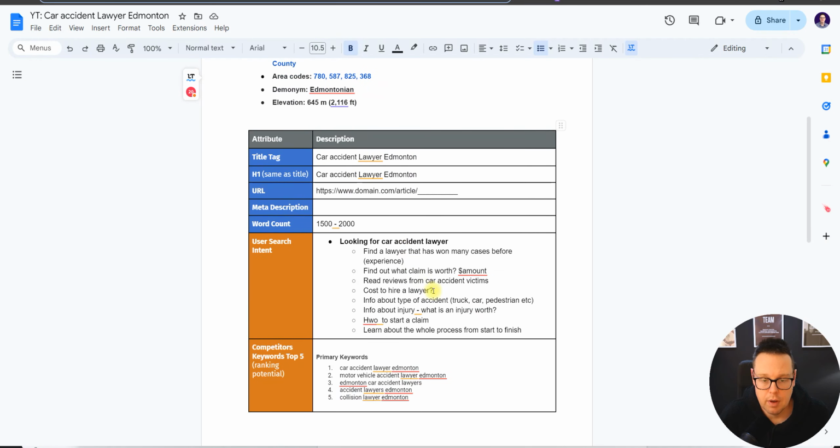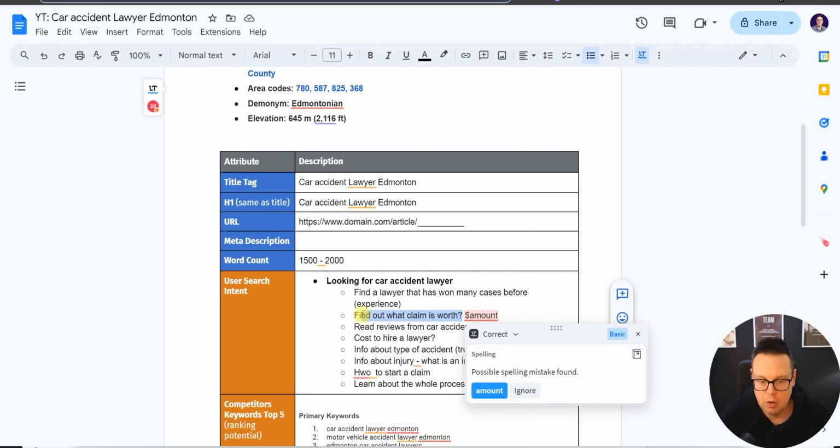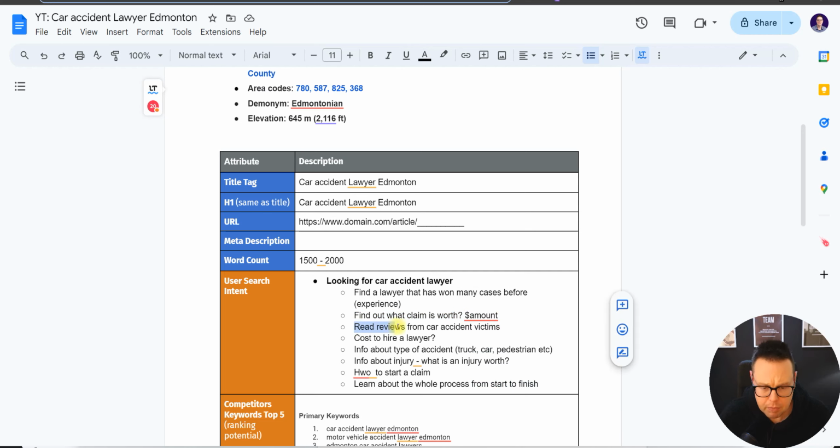So, for example, they want to find out what is my claim worth, right? If I'm permanently disabled, I want to really know how much I can get now to pay for my disability. And I want to know that the lawyer that I'm hiring has won many cases before, so that he has experience, right? I want to know perhaps about the cost of hiring a lawyer.